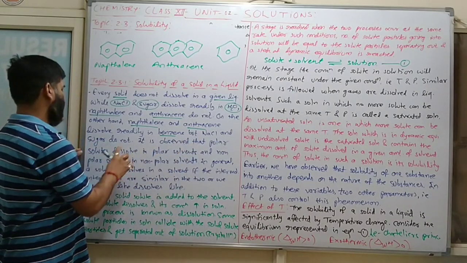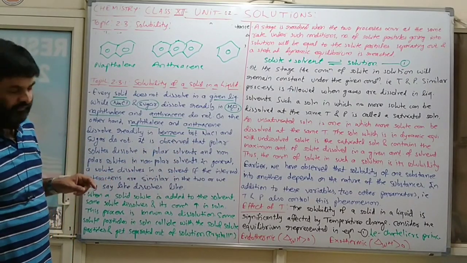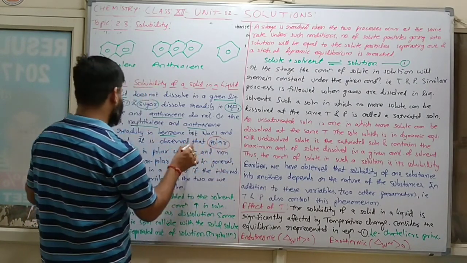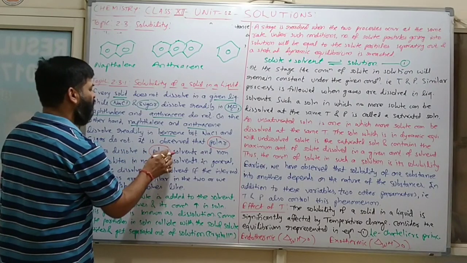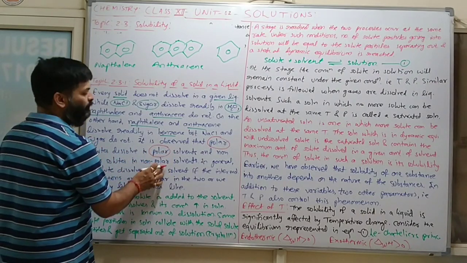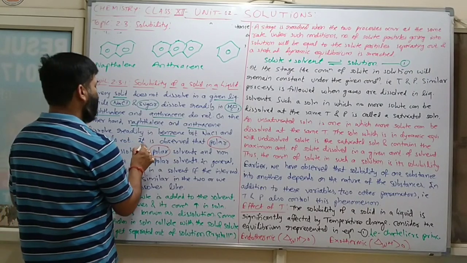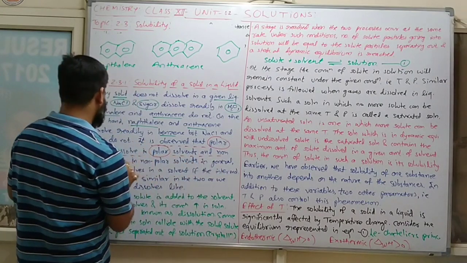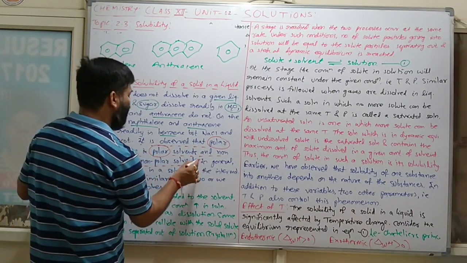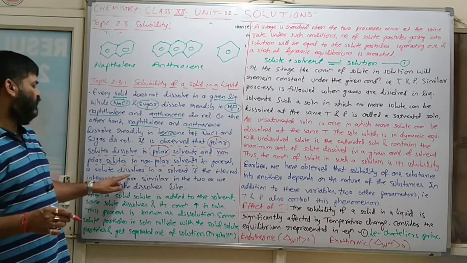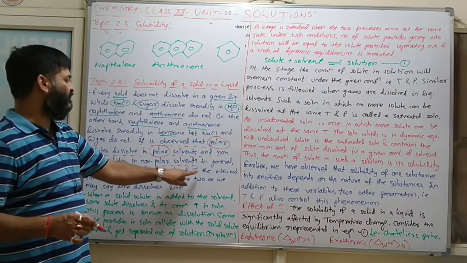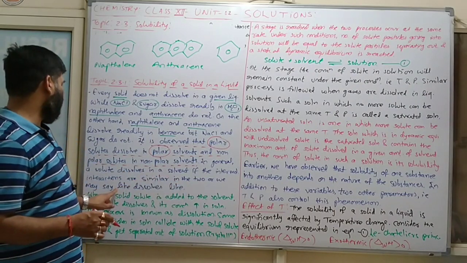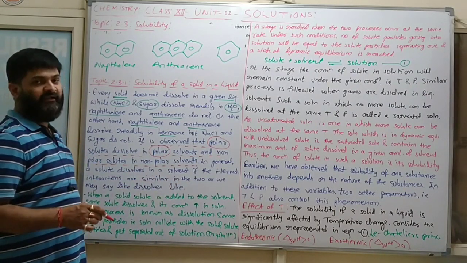It is observed that polar solutes dissolve in polar solvents. From the solubility point of view, polar dissolves in polar solvent and non-polar dissolves in non-polar solvent. You have to remember this line. It is most important to identify the solubility of any compound. In general, a solute dissolves in a solvent if the intermolecular interactions are similar in the two, or we may say like dissolves like.